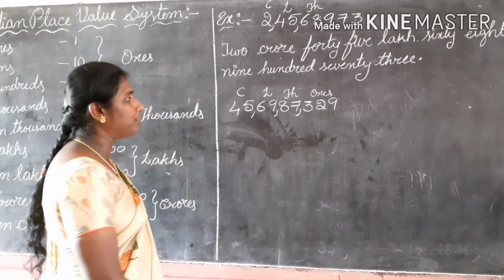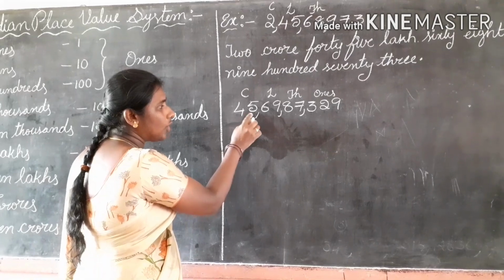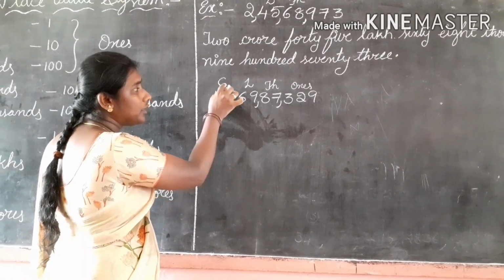Now we are going to write the number in words. Here it is 45. 45 is in which period? Crores period.